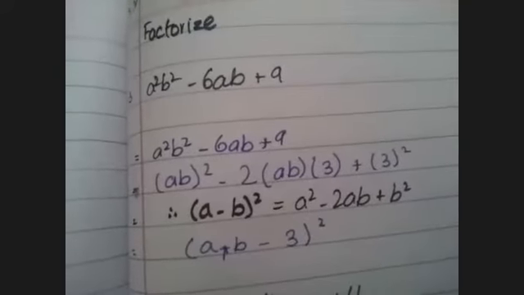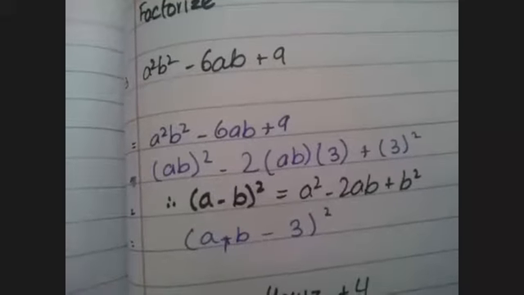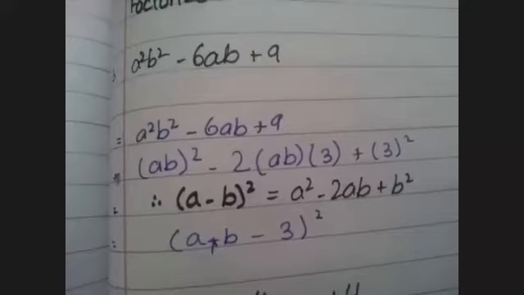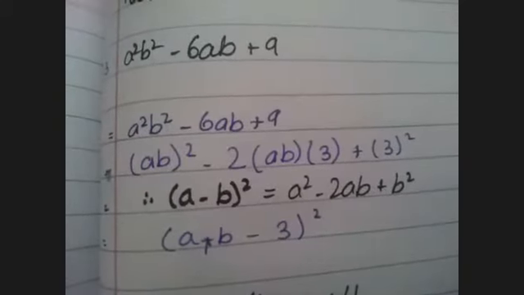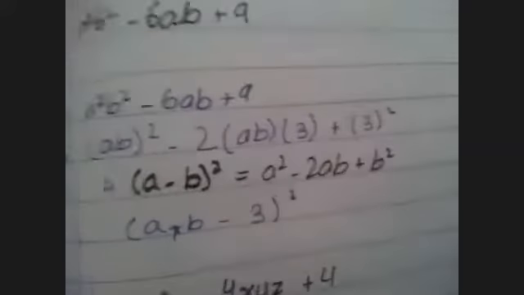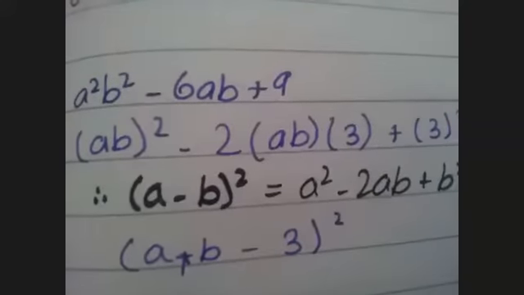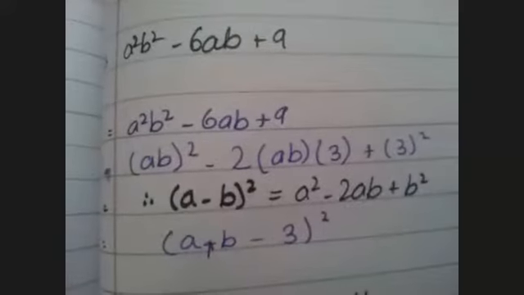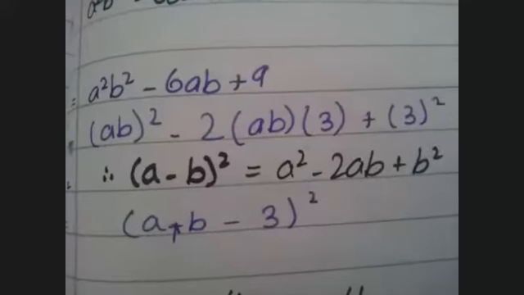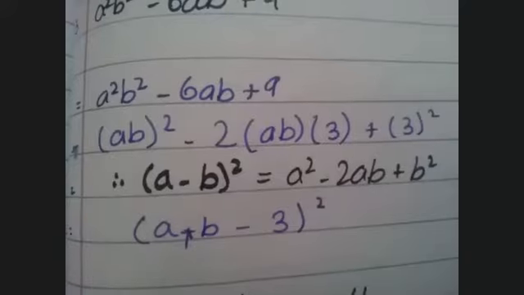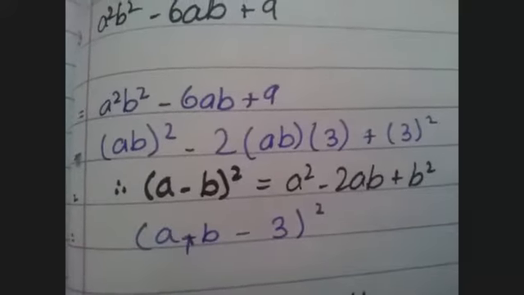What you have to do first: you will take the square of the given question. Here you have a square b square, so this is the square of ab, whole square, minus. Here you have to make it 2ab, so this is 2. Term a is basically ab, and this will be your term b, which is 9. So 9 is the square of 3. You will write here your term b which is 3, plus 3 whole square. Now here you have minus, so you will apply the minus formula, which is a minus b whole square is equal to a square minus 2ab plus b square.